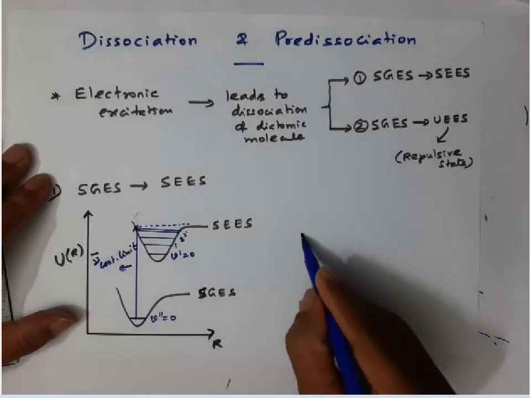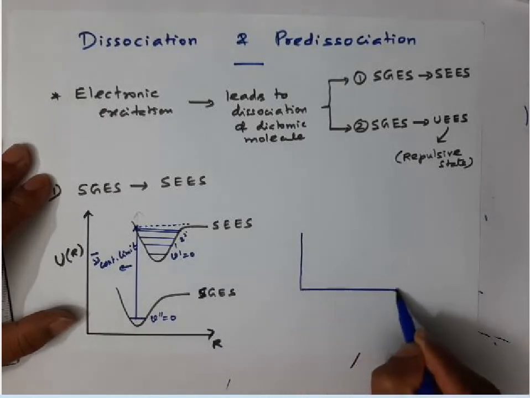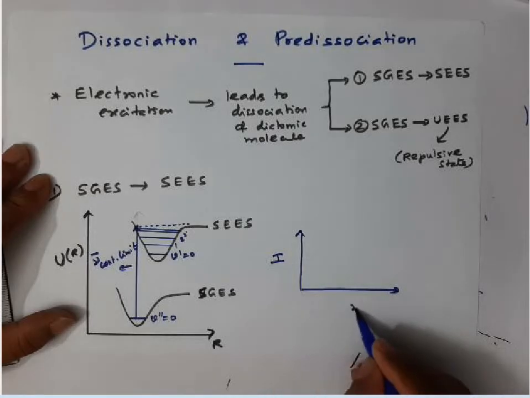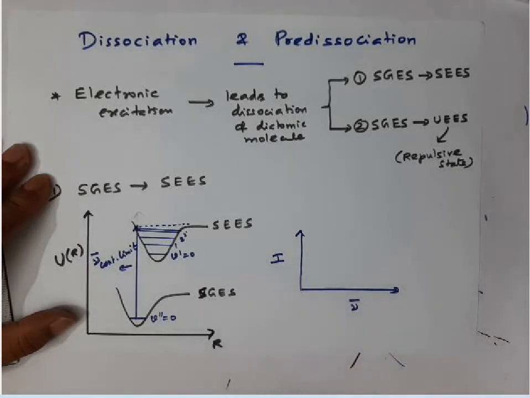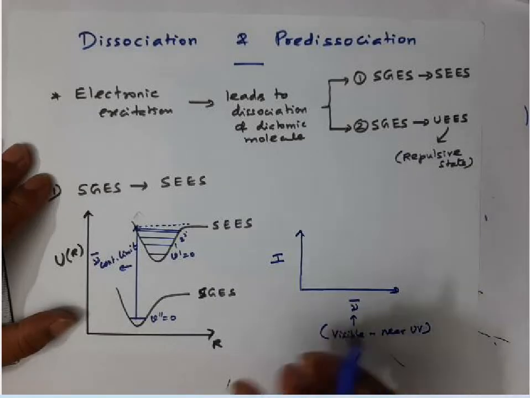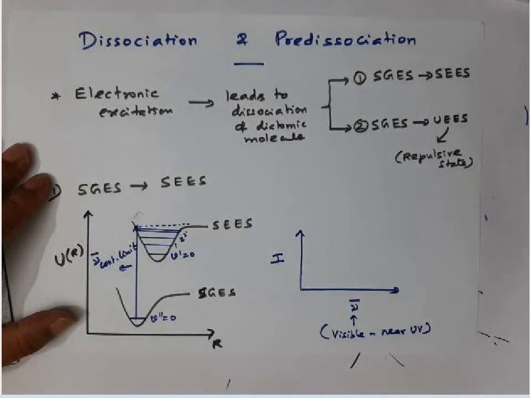The spectrum usually appears like this. If we plot intensity versus wave number, we usually pass radiation from visible to near UV. Visible and near UV radiation can cause electronic excitation.